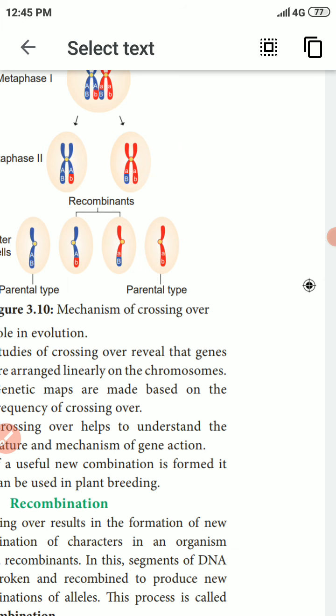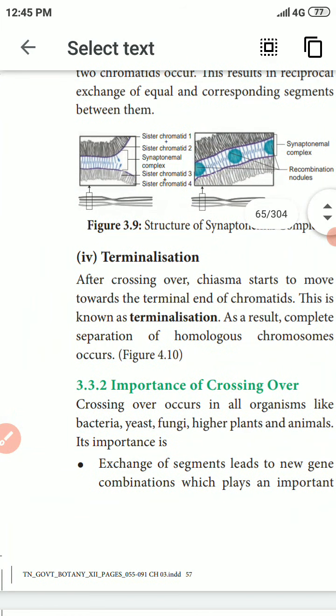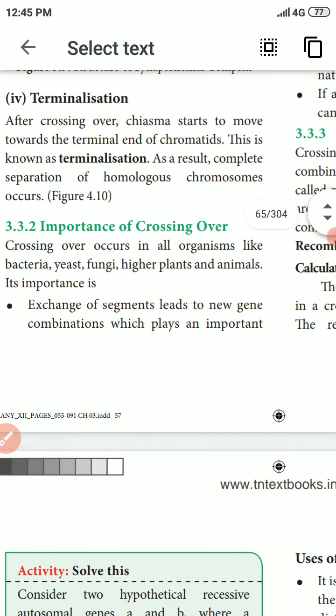Now, what is the importance of crossing over? Crossing over occurs in all organisms like bacteria, yeast, fungi, higher plants and animals.